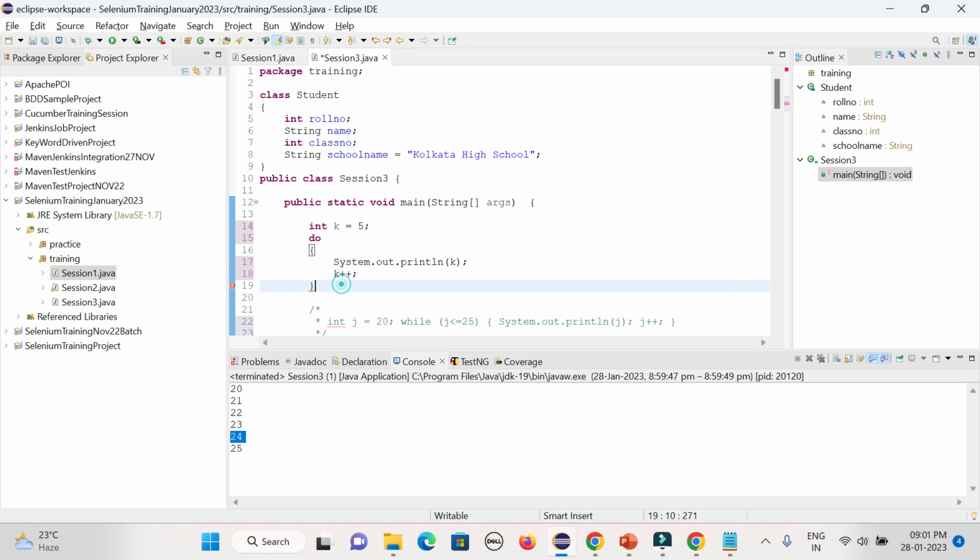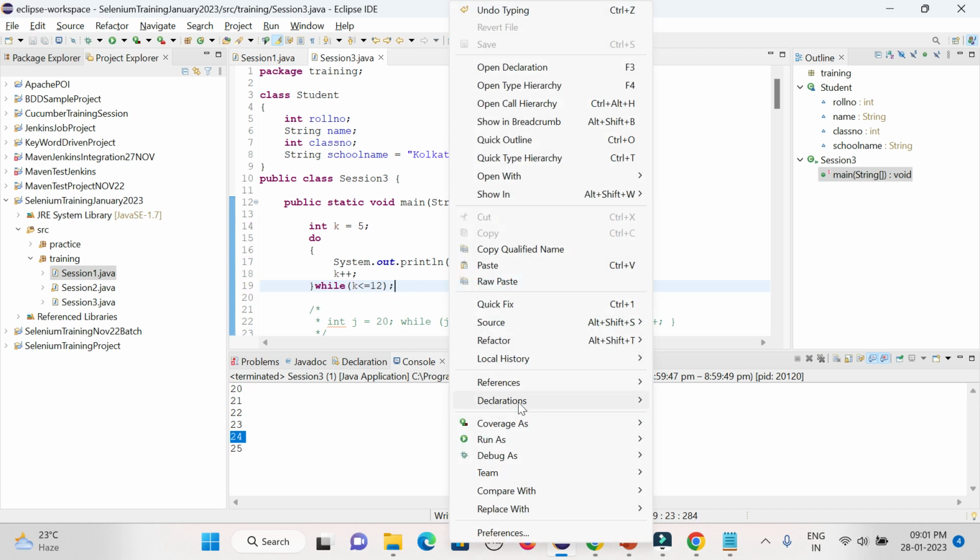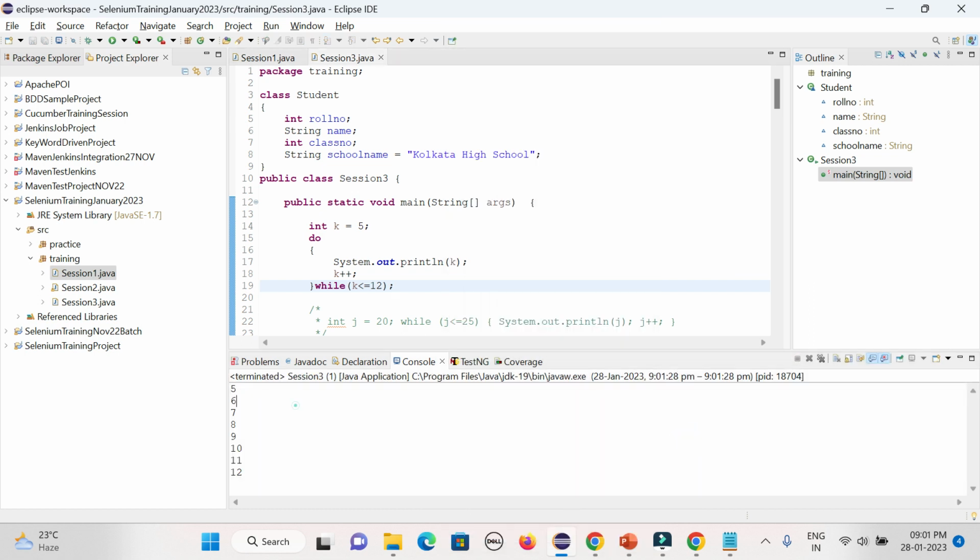Then here there will be a condition outside it. So while k less than or equal to, say, 12. Now if you run it, it will print from 5 and go till 12, equal to sign included, right? 5 to 12.